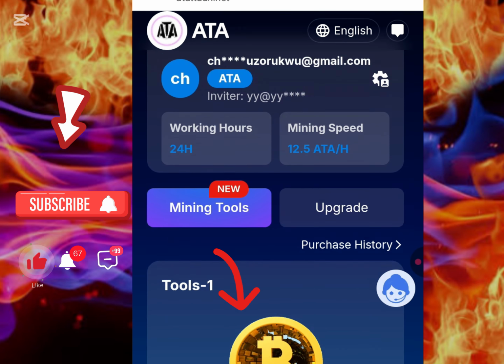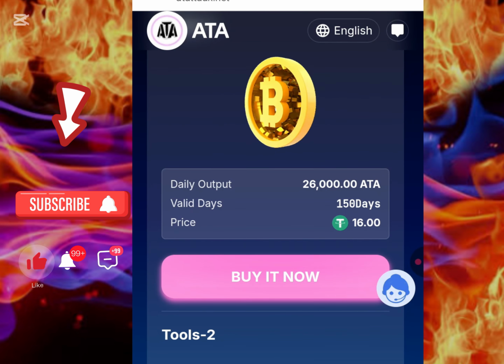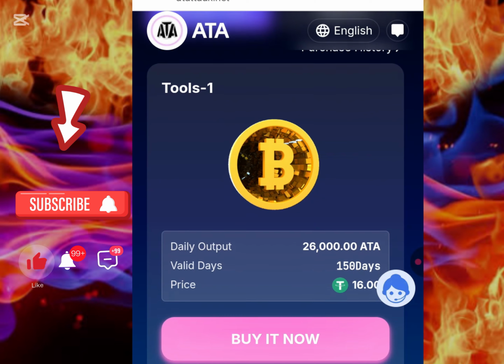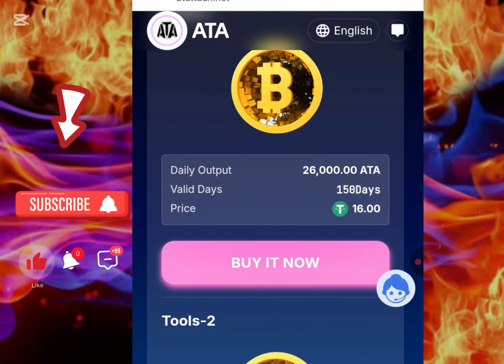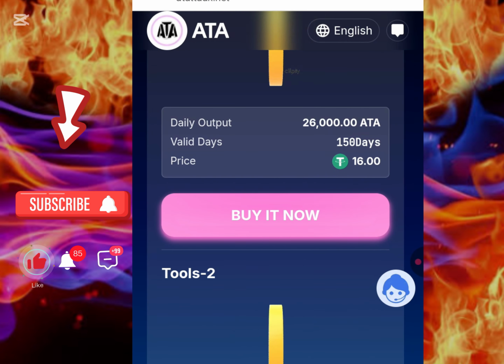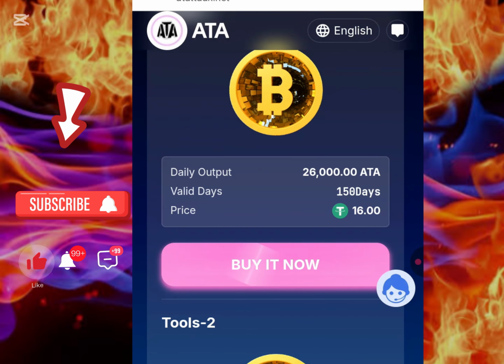Now this is very simple and minimal for those people who don't have much but want to earn from a staking platform. This is what you need to do. You are just going to be buying different forms of mining upgrades that are going to help you stack USDT right here. The first one, which I purchased, is around 16 USDT, right? That's what I purchased, and I'm going to be earning 2.6 per day. So if you want to purchase it, all you need to do is click on buy now.